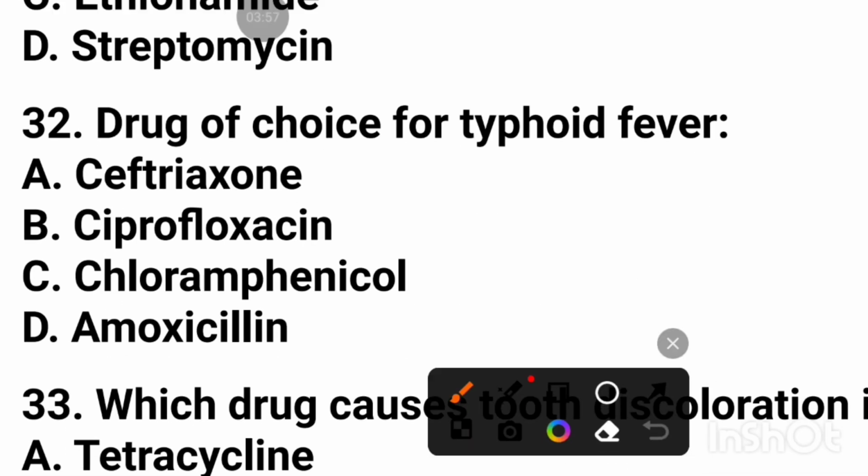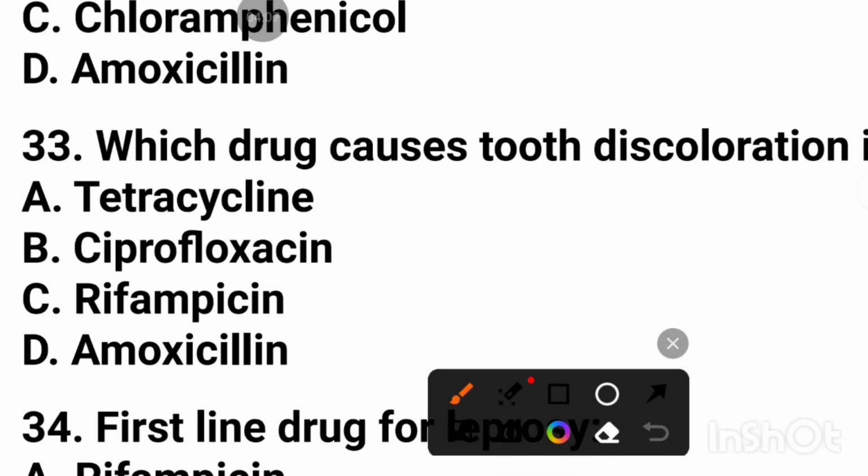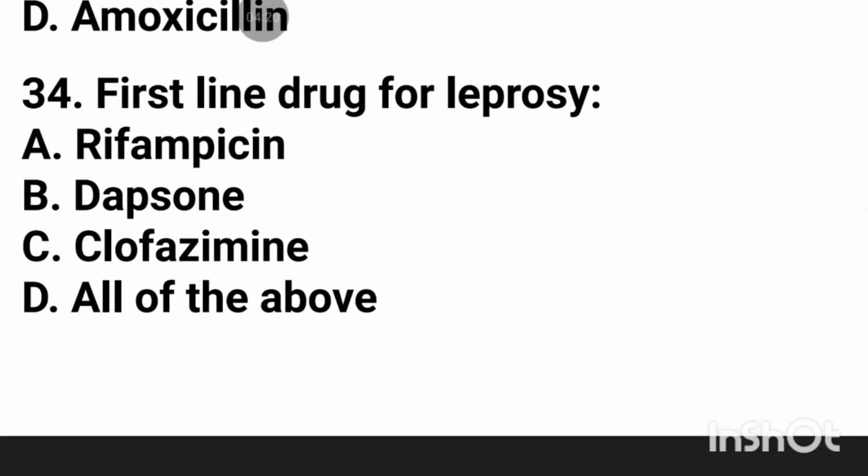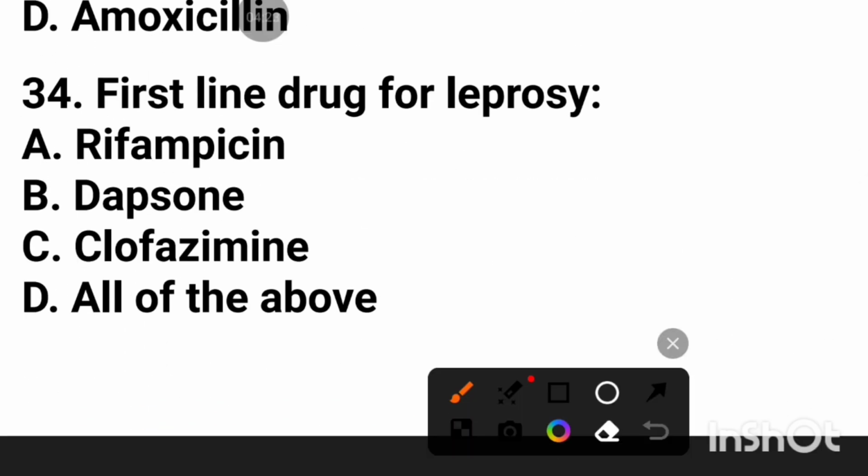Drug of choice for typhoid fever is ceftriaxone. Which drug causes tooth discoloration in children? Tetracycline. First line drugs for leprosy are rifampicin, dapsone, clofazimine.